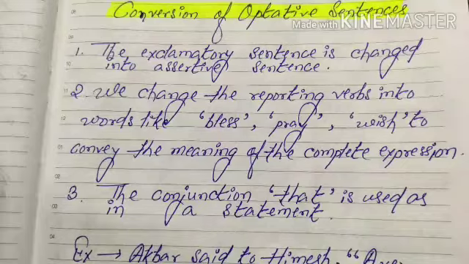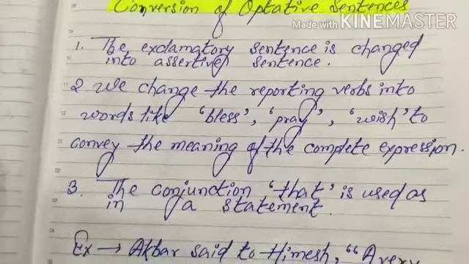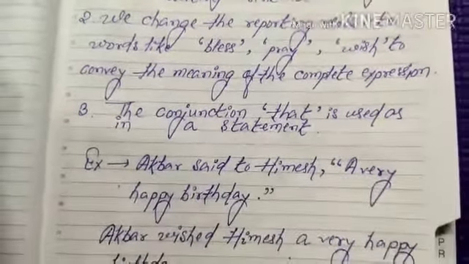Let me explain these 3 points in my own way: the optative sentence will change into an assertive sentence. As we have seen in interrogative also, to convert into indirect, we have to change it into assertive form. Just like that, optative sentences will also change into assertive form, and the reporting verbs will be changed accordingly, like bless, pray or wish. And in this sentence we have to use the conjunction that also. Let me explain these 3 points with the help of an example.